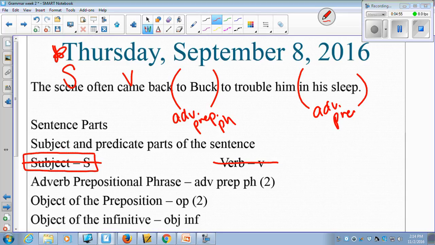And they're going to tell us more. It tells who they came back to, and where they came. And so both of those tell us more about the verb.